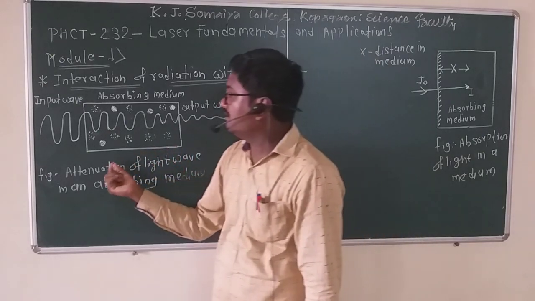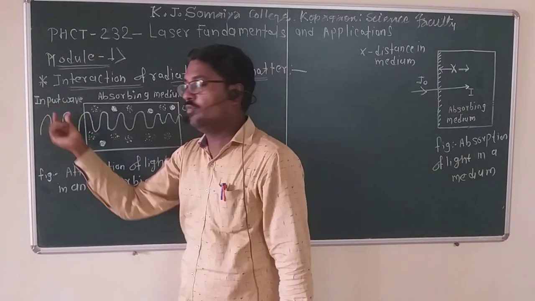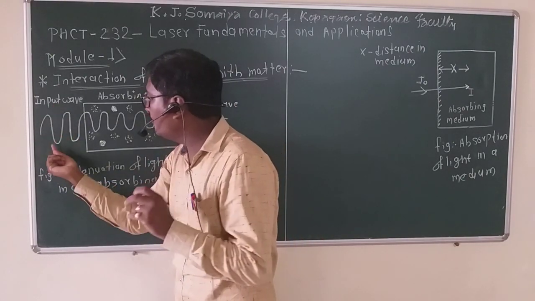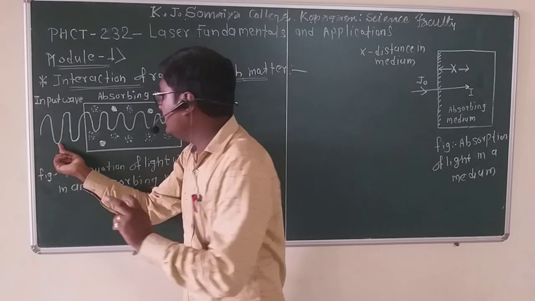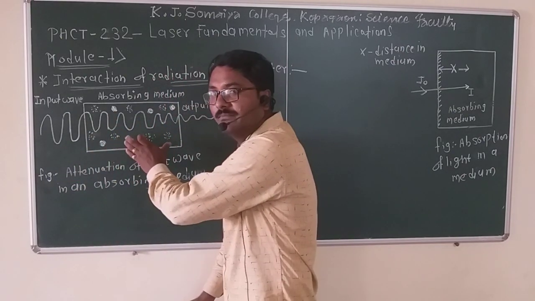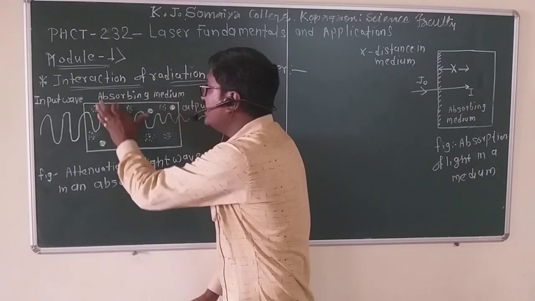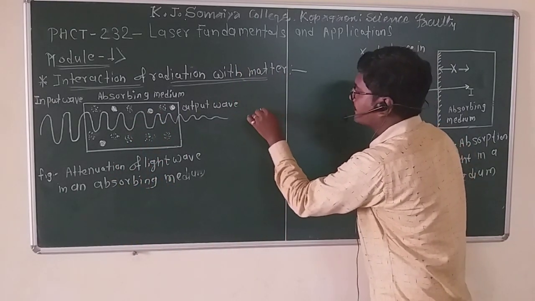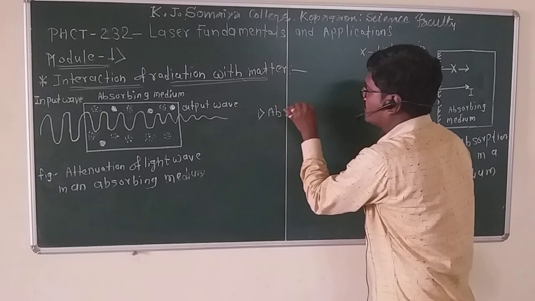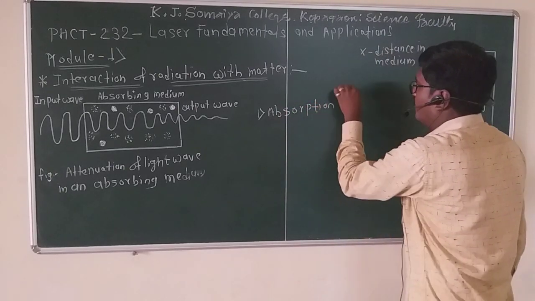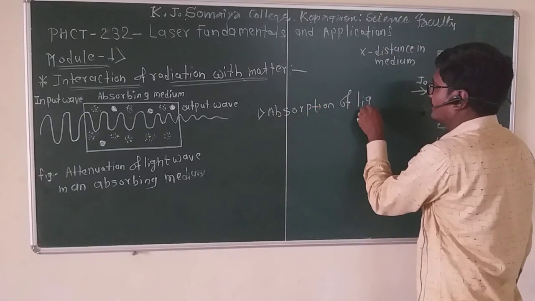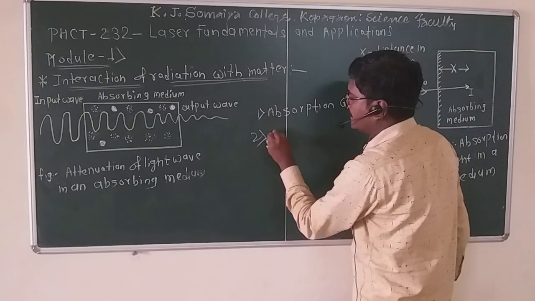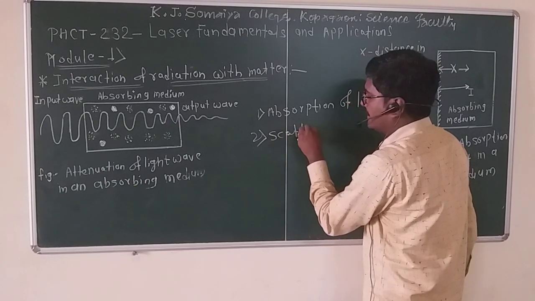The input wave with very high intensity enters the absorbing medium. In that medium, two processes may occur: one is the absorption of light, and the second is the scattering of light.